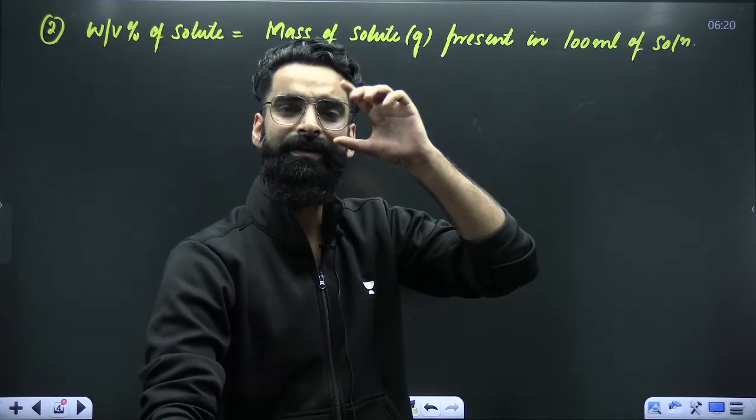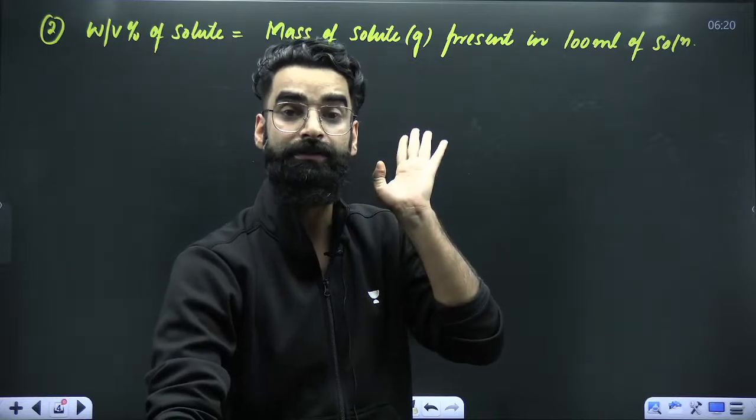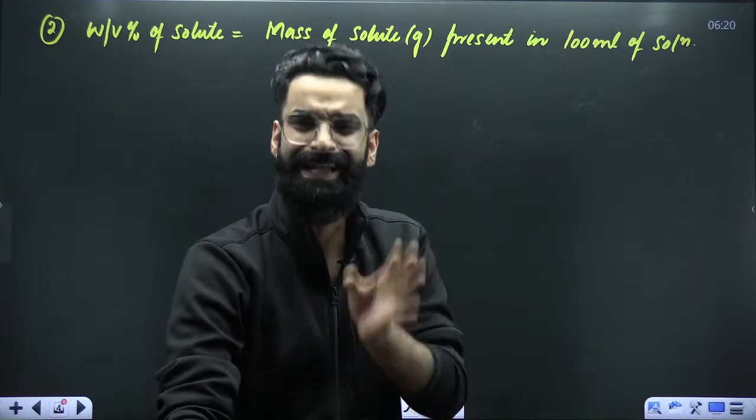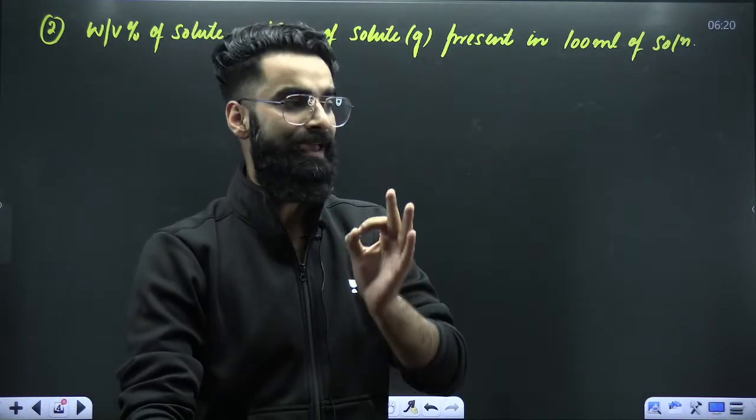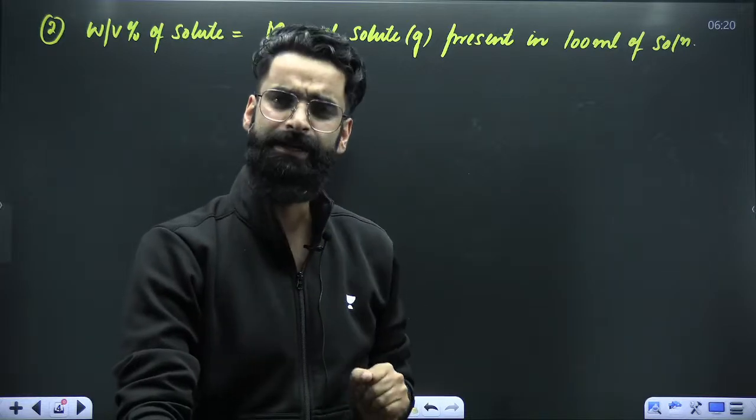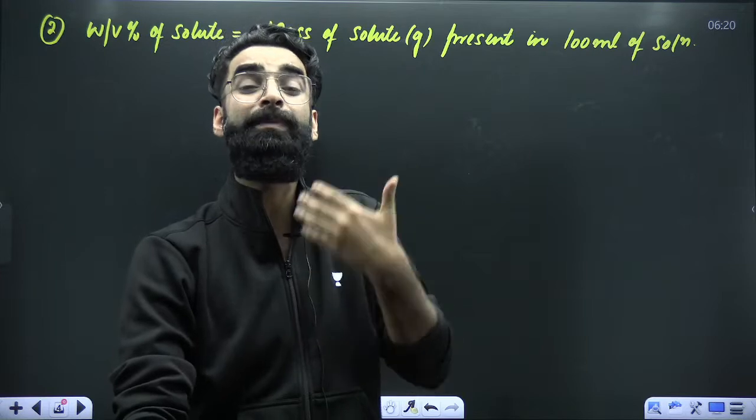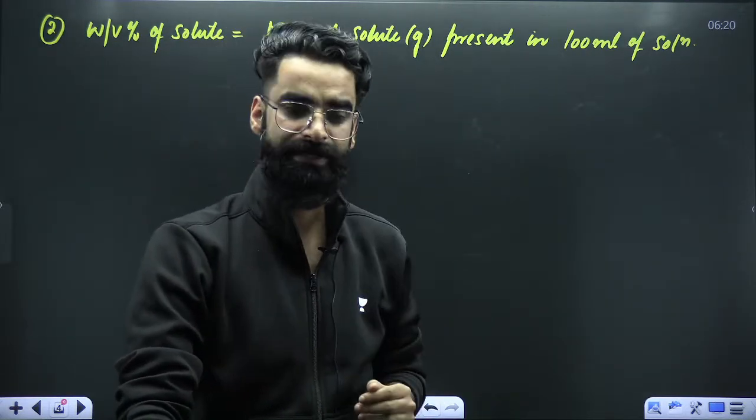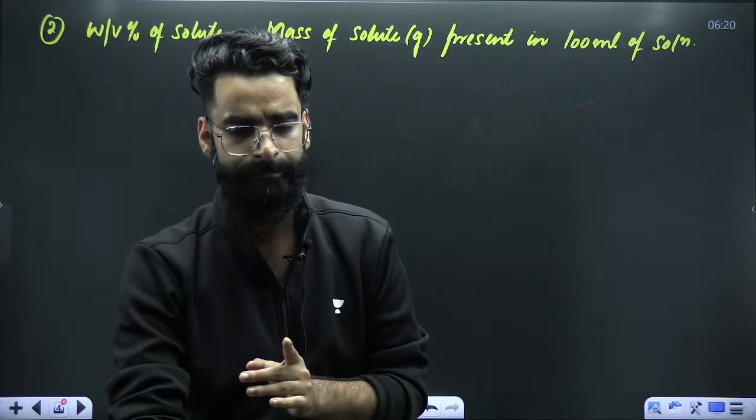Imagine that in 100 ml of solution, there are some 10 grams of solute. I'll directly say that weight by volume percentage of solute is 10. Imagine that in 100 ml of solution, there are, for example, 20 grams of solute. I'll directly say weight by volume percentage of solute is 20. As simple as that, right?